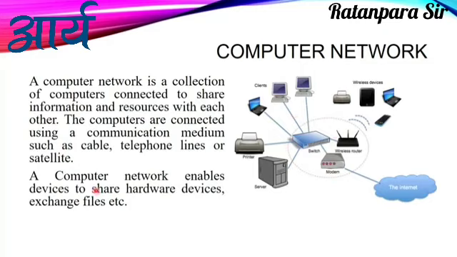These are a few things that we need for a computer network. Now, a computer network enables devices to share hardware devices, exchange files, etc. It means by using a network, we can share files, we can share data, we can share some hardware components also. Right now the method that you are using for learning is a type of network, and we all are a part of this networking. This YouTube is also a type of network.